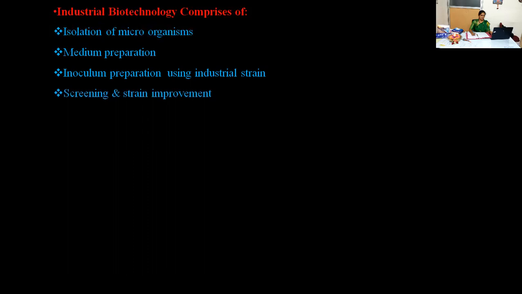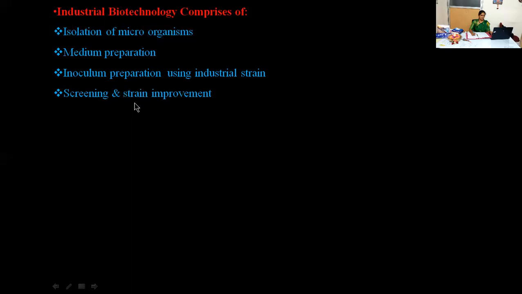Now, next one is screening and strain improvement. What organism have you selected at the industrial level? We'll say that the inoculum, or selected organism, will be known as the strain. That particular organism is further subjected to screening, to see whether it is able to give our novel stable product or not. That can be understood through screening. There are many screening methodologies. Once they have given a very good product, then that will be further subjected to strain improvement.